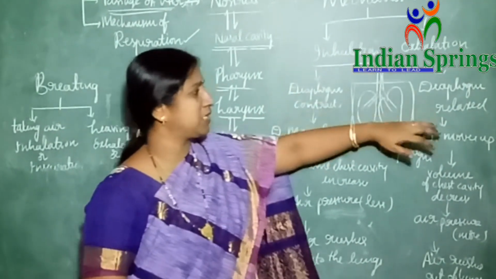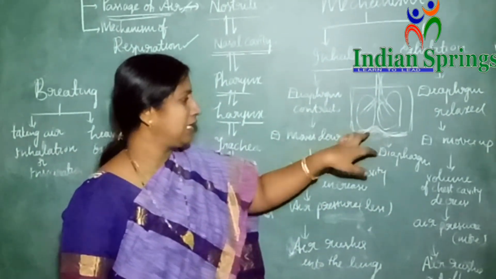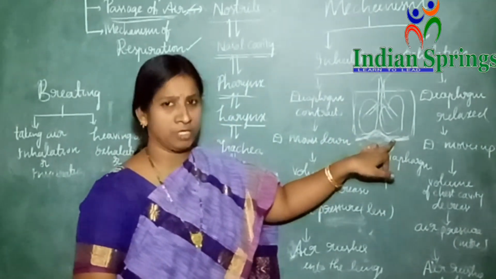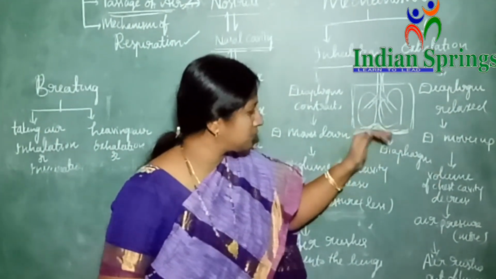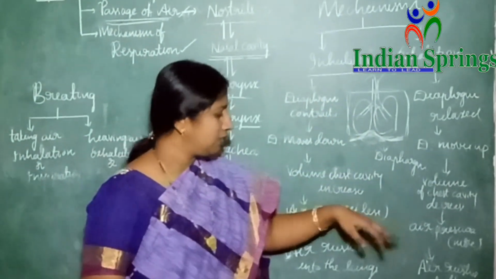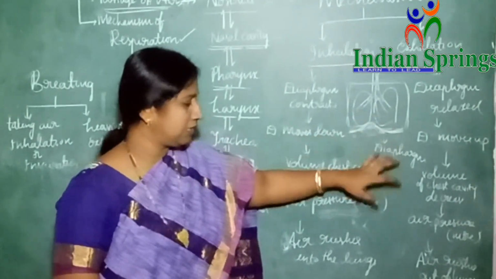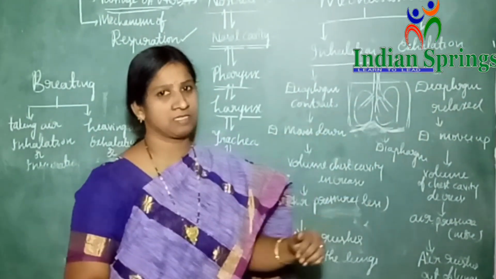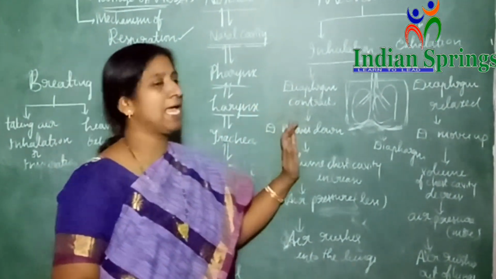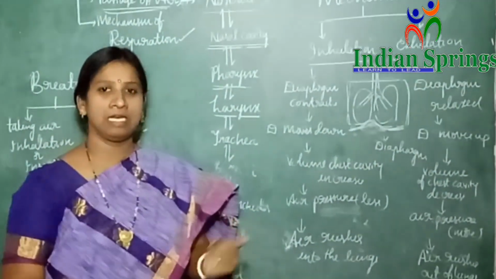So during exhalation, once again, the diaphragm relaxes. When it relaxes, it again reaches its original dome shape. When it reaches the dome shape, obviously the volume of the chest cavity decreases. Then more pressure is created inside the lungs, and more air rushes out of the lungs. In this way, during inhalation and exhalation, air enters and leaves the lungs.